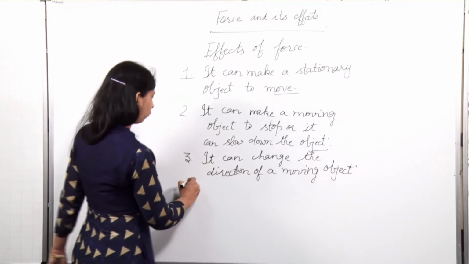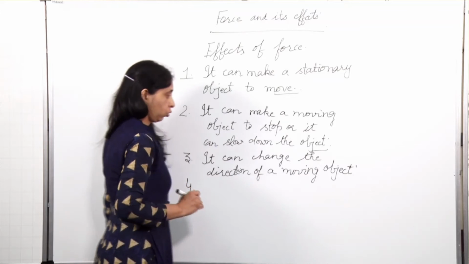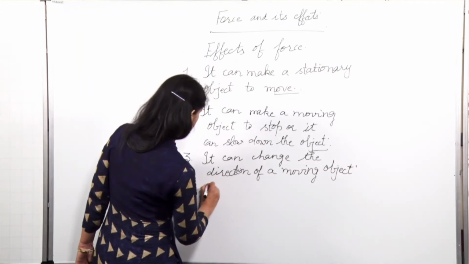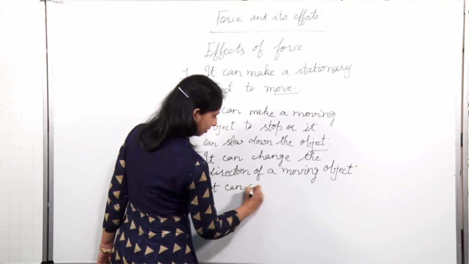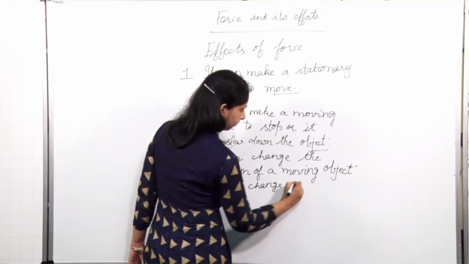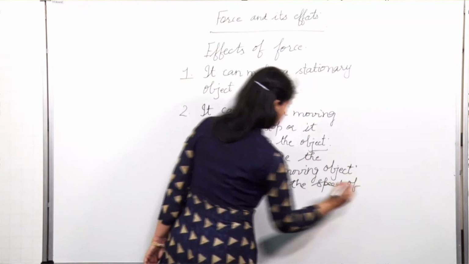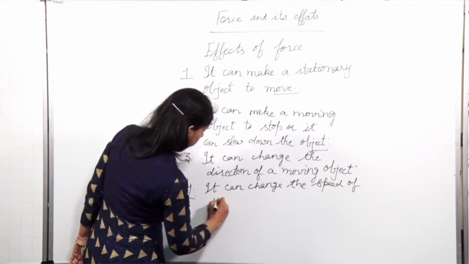The fourth effect of force is that you can change the speed of the object. It can change the speed of a moving object.